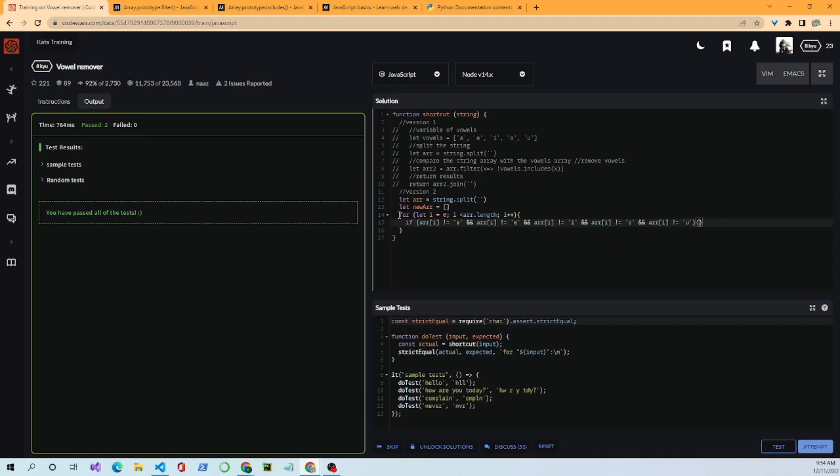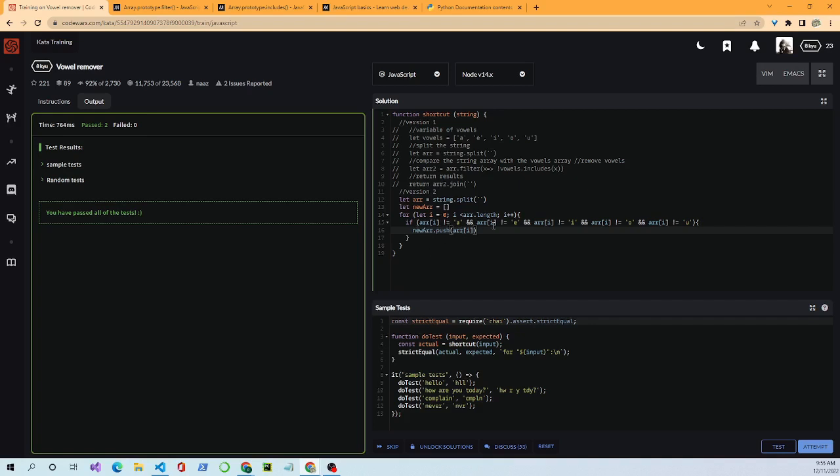Where are we going with this? Then we will do new ARR dot push. Push will push the element into this new array, ARR I. So we're iterating over the original array that was created by splitting the string, and over the length of it, we're doing a little bit of a comparison using an if statement.